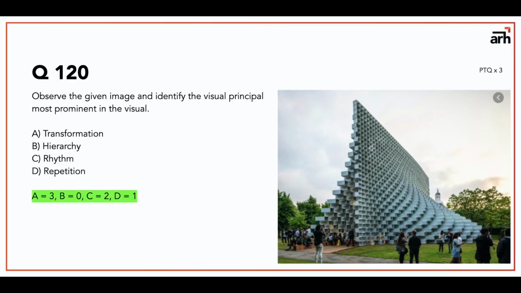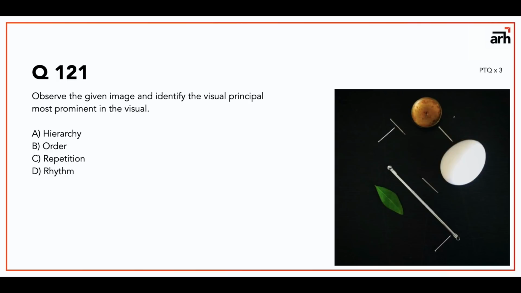Now if you don't know what transformation or hierarchy is, do one thing: look for principles of architecture. You will find hierarchy, transformation, axis, datum, repetition, rhythm, all those things there. For me, transformation gets 3 marks, rhythm gets 2 marks, repetition gets 1 mark, and hierarchy gets 0 marks.